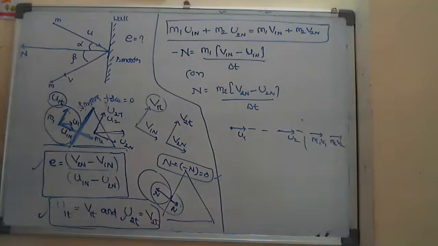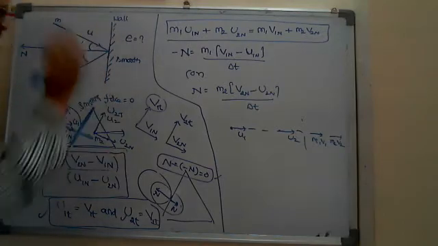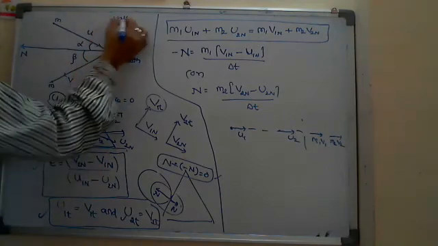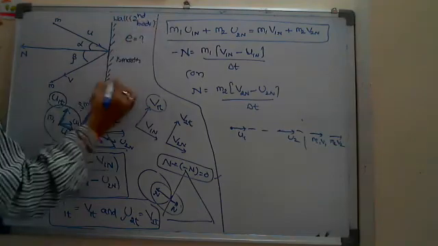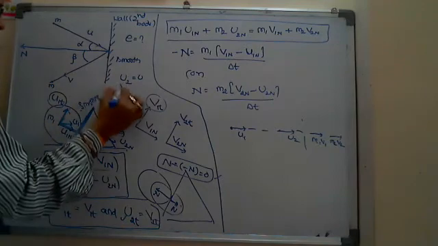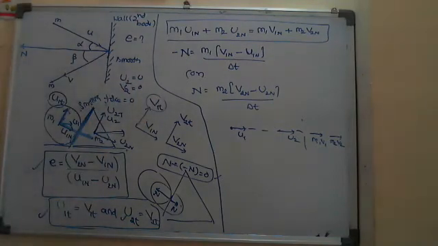So in the direction of normal reaction, before and after the collision, I require the velocities. Since it is a wall, it is always at rest. So consider it as the second body: u2 equals 0 before the collision and v2 is also 0 after the collision, since the wall is at rest.